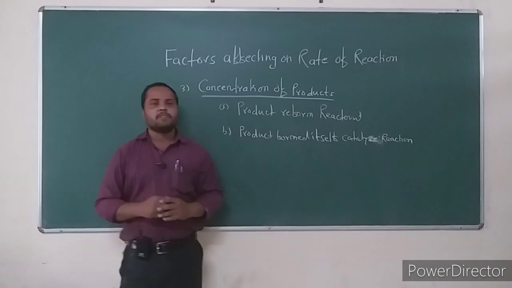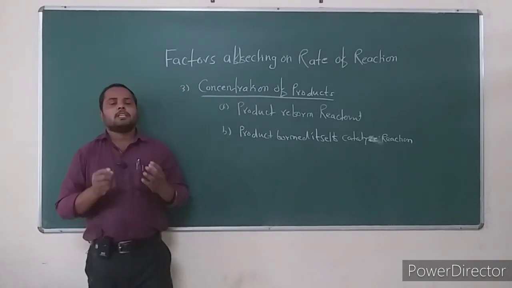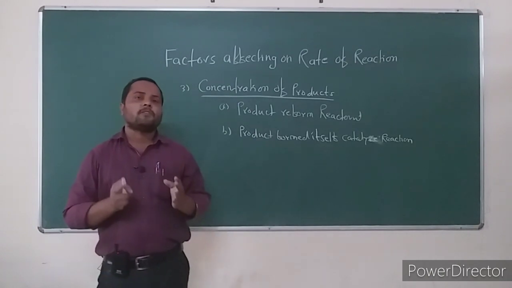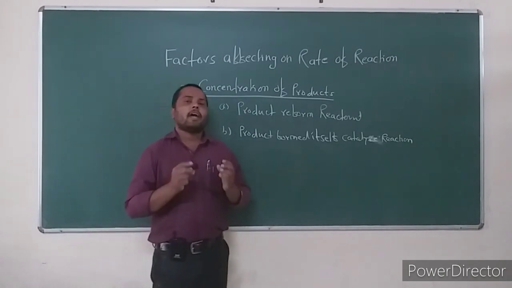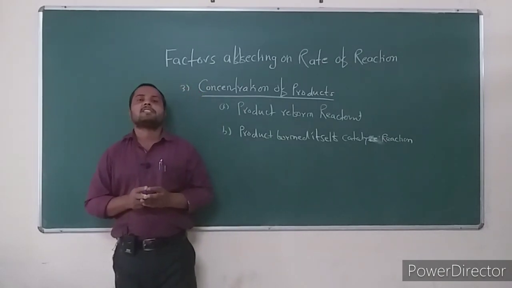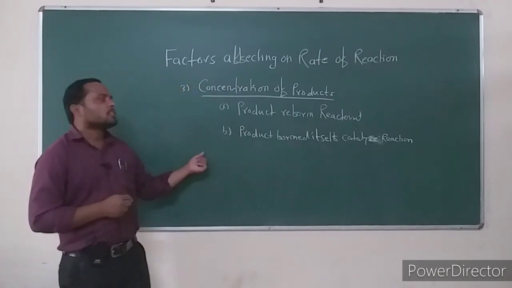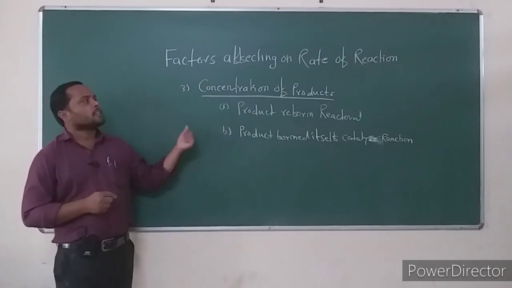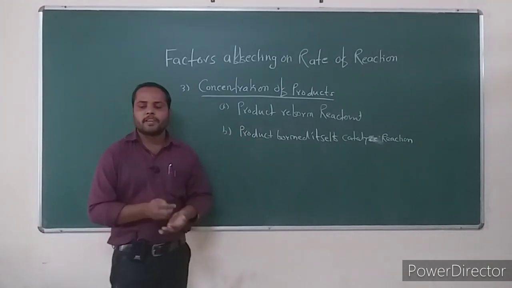And the second condition, if the product formed in the given chemical reaction itself acts as a catalyst which can catalyze the given reaction, in this case the rate of chemical reaction depends on the concentration of product. This is the third factor on which the rate of reaction depends.